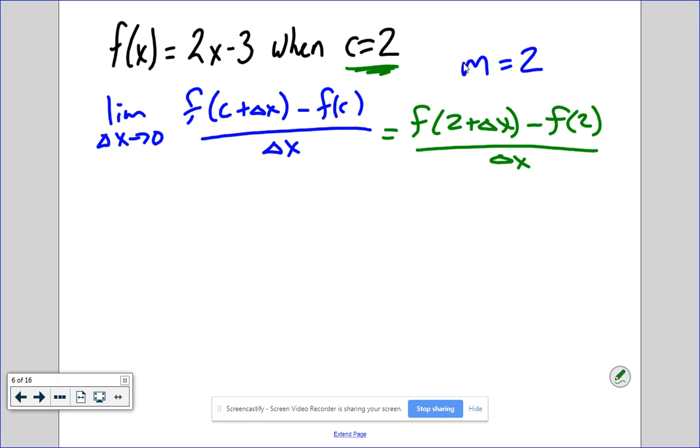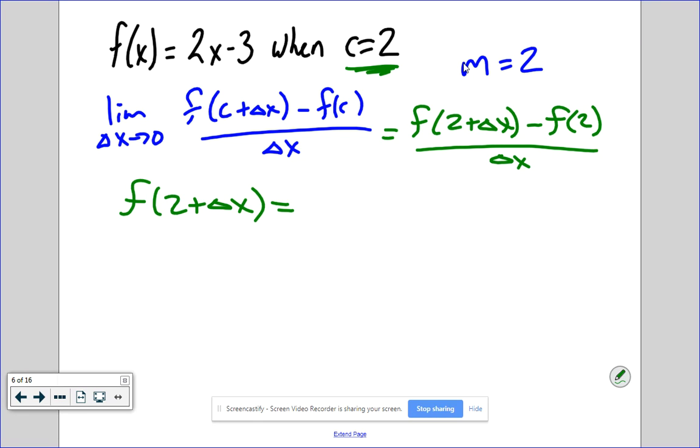Yes, you do need those parentheses. That's saying the function. Now what do I need to do? Not quite. I need to find f of 2 plus delta x. So I now got to start finding what this is. Let's just cancel the delta x's. You can't, because of the plus and the minus. So you've got to first find f of 2 plus delta x.